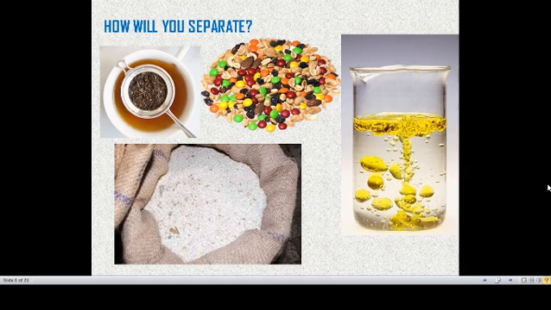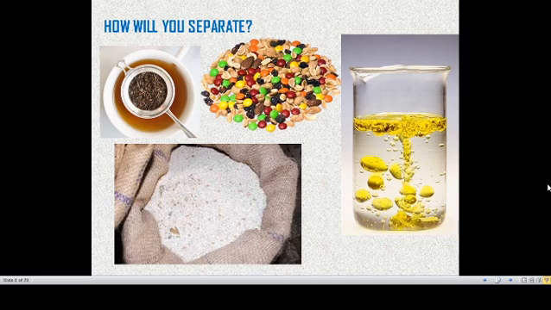And we are mixing water and oil. Water is a liquid and oil is also a liquid, but the density will vary. So we can separate them by a particular liquid separation process. And in rice, stones will be present. We can remove the stones in rice by picking them by hand. So we can separate it. In our daily life itself, we are separating lots of things without our knowledge, right? So these are all mixtures, and we are separating them in some known way.